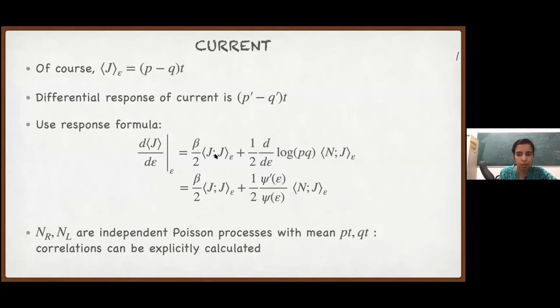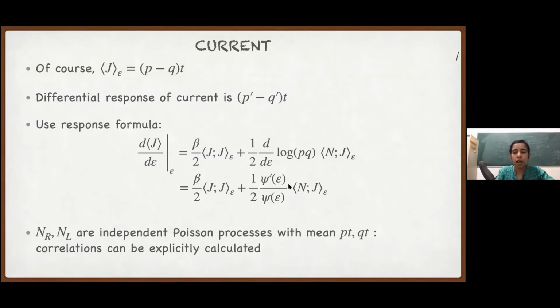So in the end, we are left with only these two terms. One is the variance of the current, the other is the correlation of the current with the time symmetric current. And here, if we use the form that we took for p and q, log pq is simply psi square, and if we take the derivative, that's what we get. So this is the Coupeau term, this is the Ferenczi term. The differential response of the current has these two contributions. And as we saw before, if we talk about response around equilibrium, this term would just drop off. We will be left with just the variance of the current.